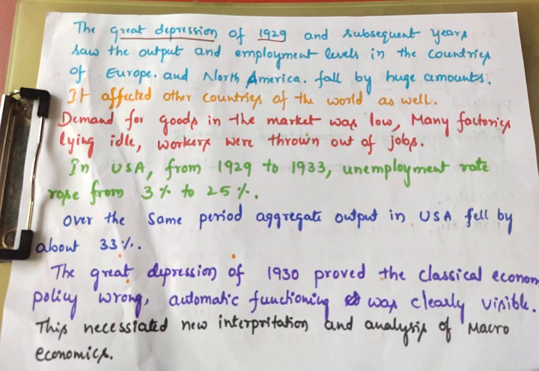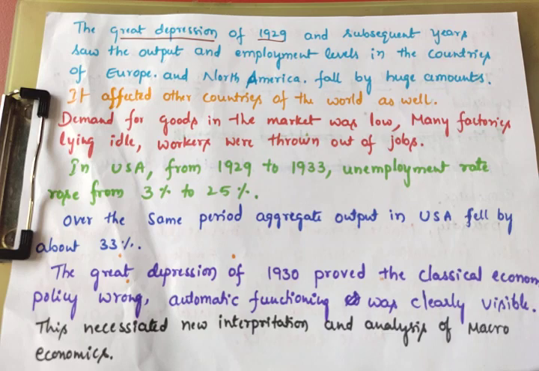They believed in that. So that's why at the time of 1929 and 30, especially in the USA, like Europe and North America, the output and employment level fell by huge amounts. And during 1929-33, the unemployment rate rose from 3% to 25%. Unemployment rate means the number of people who are not working and looking for jobs. Over the same period, aggregate output in the USA also fell by about 33%. 33% of production was stopped.